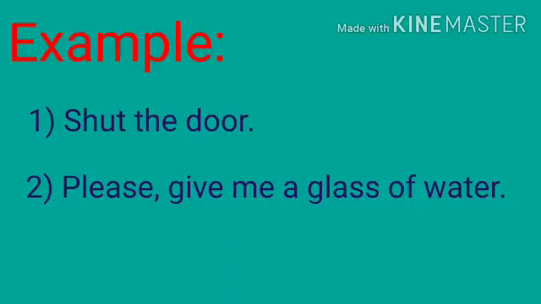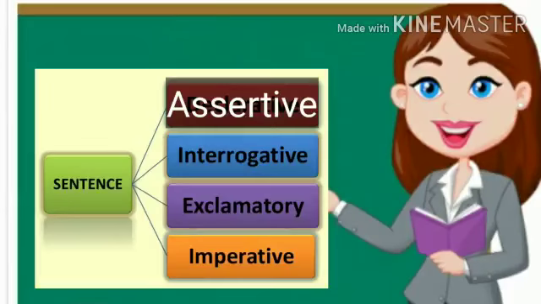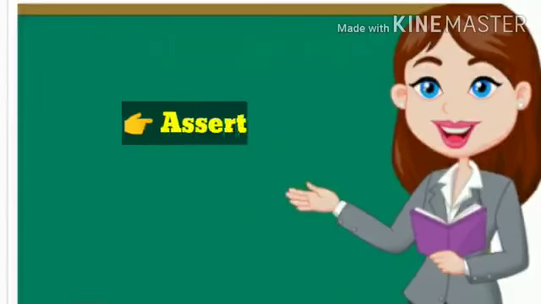Number 2, please give me a glass of water. In this sentence, request is expressed and the sentence ends with full stop. So students, I hope you all have understood the types of sentences. That was just an introduction.